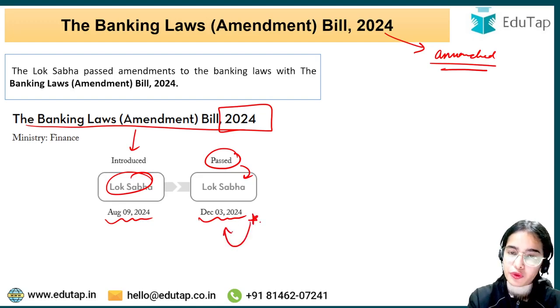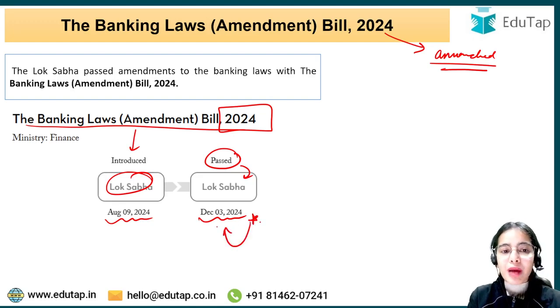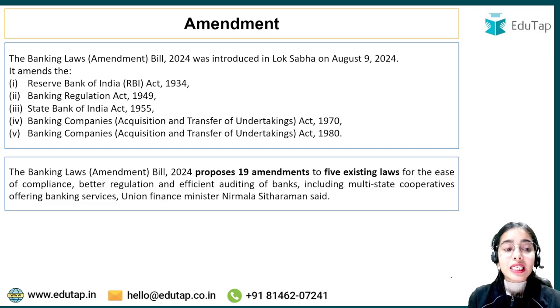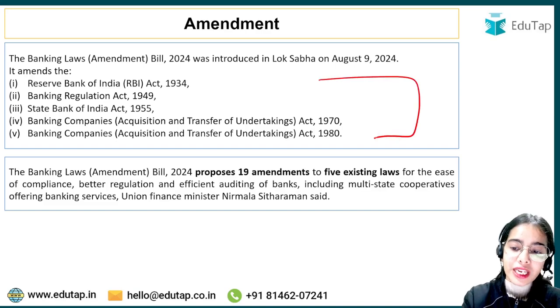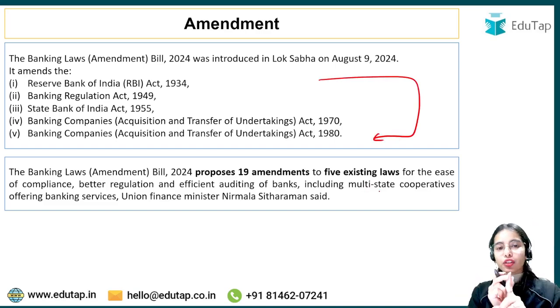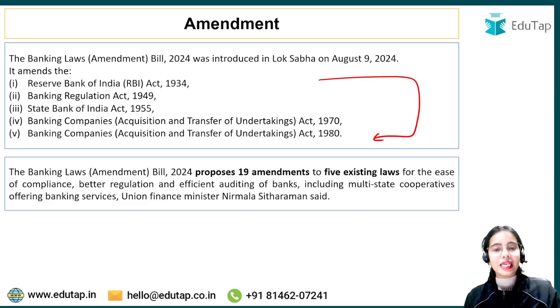Now, this Banking Law Amendment Bill 2024 is proposing to amend these 5 very important acts. The RBI Act of 1934, the Banking Regulation Act of 1949, the State Bank of India Act of 1955, the Banking Companies Acquisition and Transfer of Undertakings Act of 1970, and the Banking Companies Acquisition and Transfer of Undertakings Act of 1980. So this bill is proposing to amend these 5 very important acts.